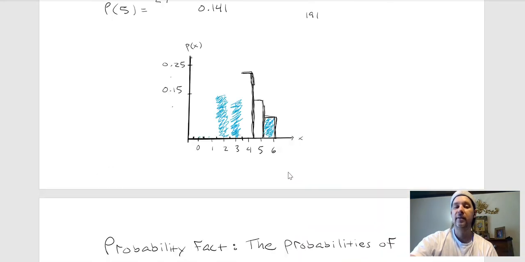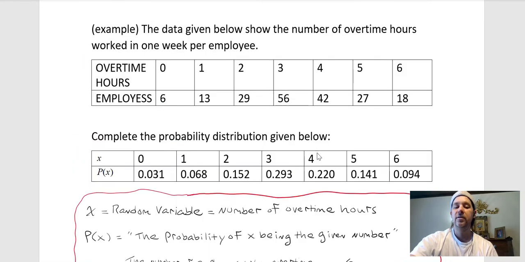You can think about it like this one up here, where you choose a random person from this workplace, and the outcome is how many hours of overtime they worked. Okay, so a random variable being 4 means that that randomly chosen person worked 4 hours of overtime.